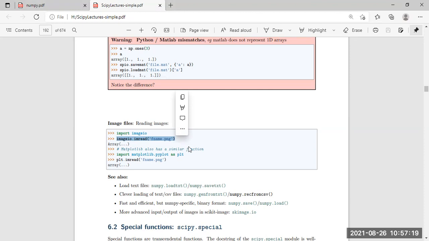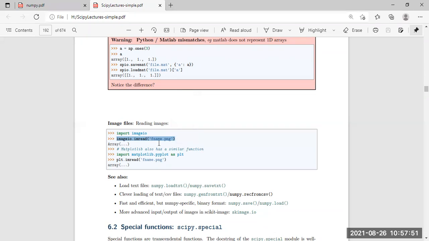the image that you are trying to load is also present in the same destination path. Suppose your program is saved in the C drive, and the image is also present in the C drive. In that case, the image will be loaded. But if your image and the program file are in different drives, then you need to mention the full destination path of the image. Otherwise, the image will not load, and a blank or error image will be shown as output. So these two scenarios are there.